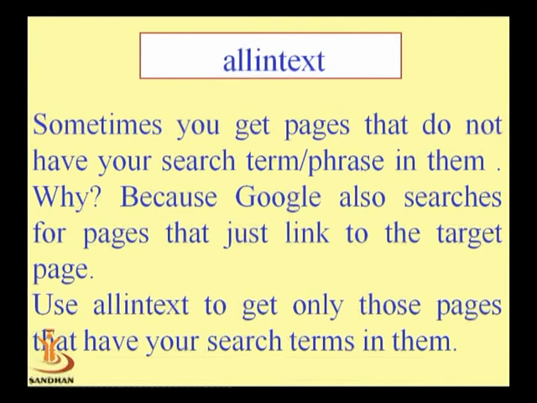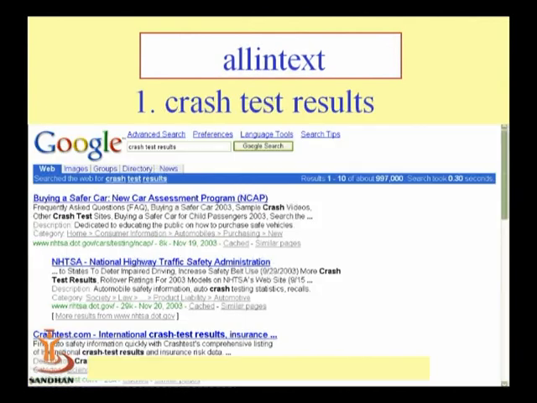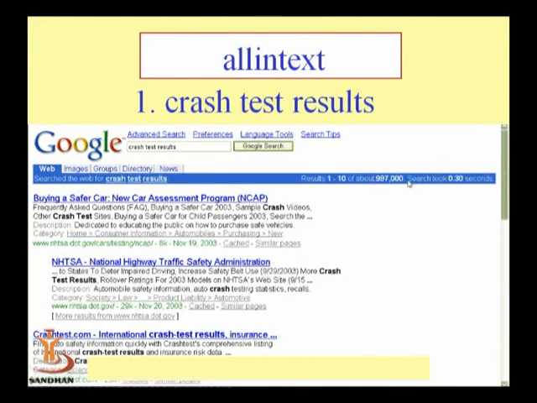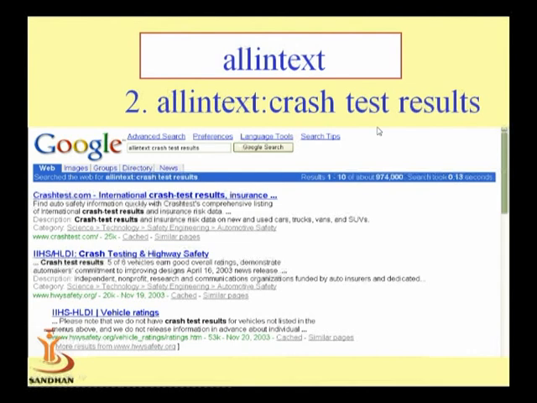Means in all the texts which we give in Google search, it displays results using the all in text command. Now see in the example, that is first one, crash test result. Over here we find the crash test result, then using the all in text command, crash test result, it will give, see in this one part, the result about 997000, where using the all in text command it will give the answer in result about 974000.